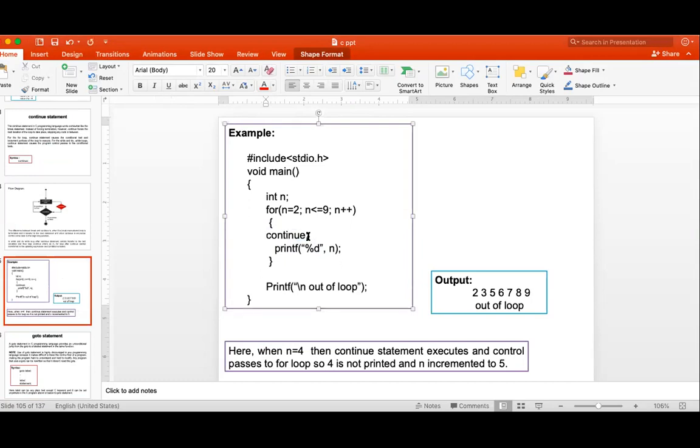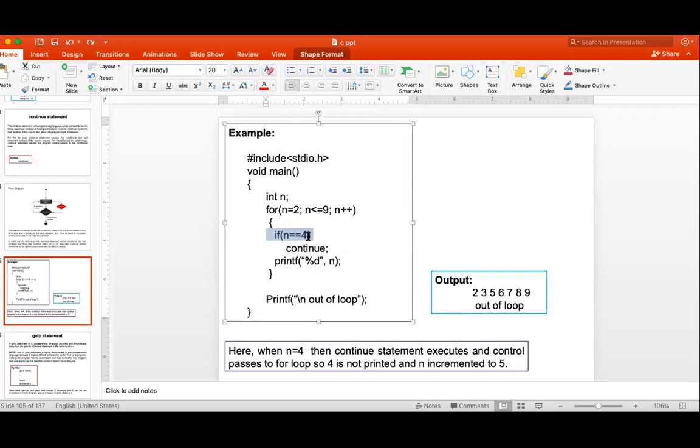If this if is not there, then what happens? Printf will never be executed, because every time continue executes, directly it will go to the next iteration. Getting? So for every continue there is an if statement, and for every break there should be one if statement associated.